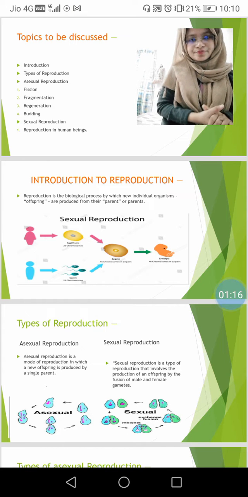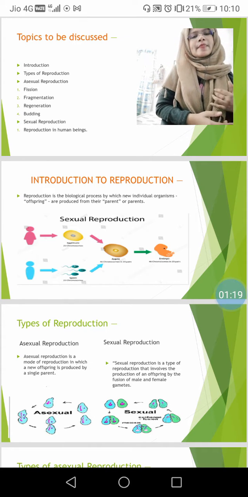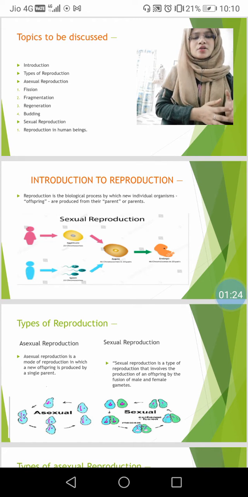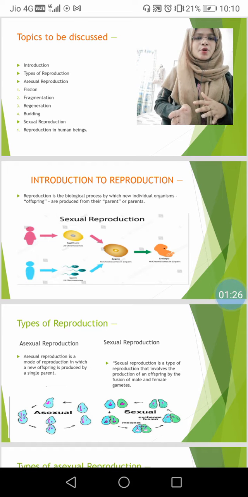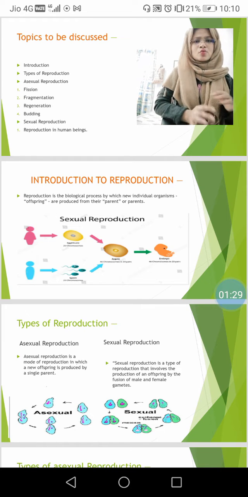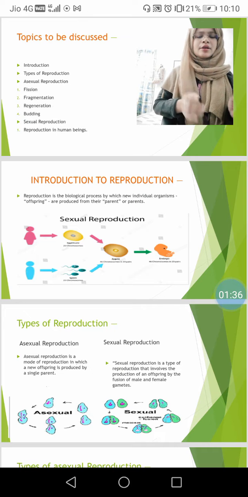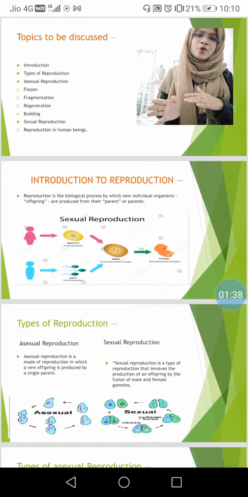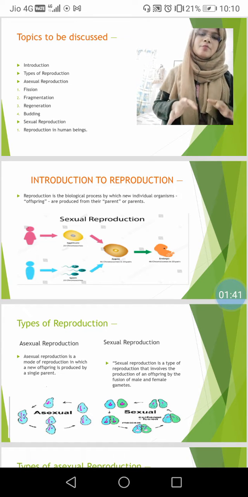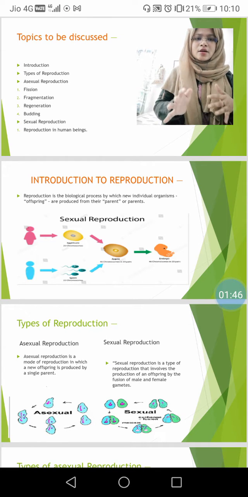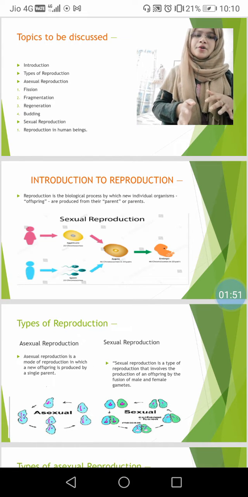Basically, reproduction is of the following two types: asexual reproduction and sexual reproduction. In asexual reproduction, there is no need for parent cells. Only one cell is self-sufficient for the reproduction of its own kind. But in sexual reproduction, both male and female reproduce. The male gives sperm and the female gives the ovum.